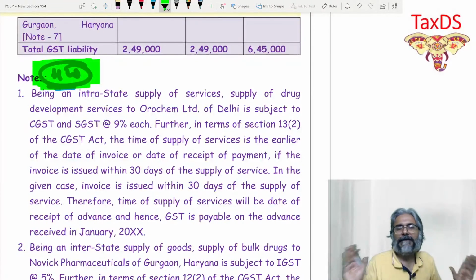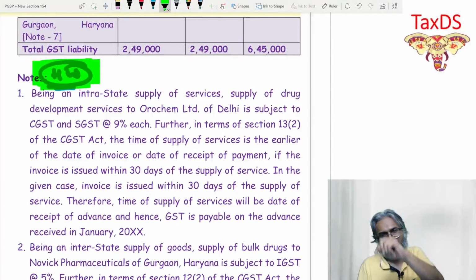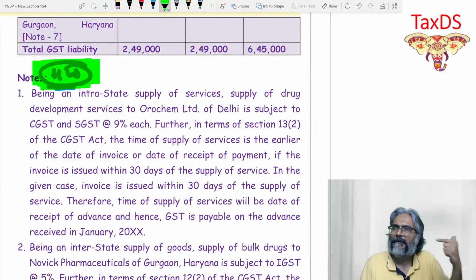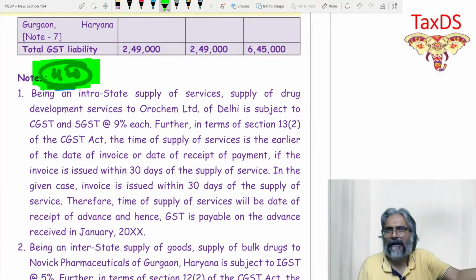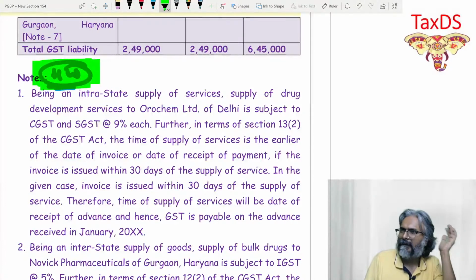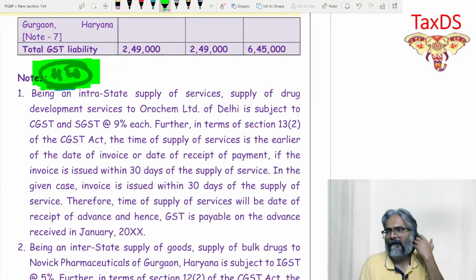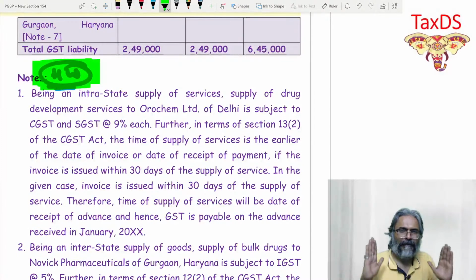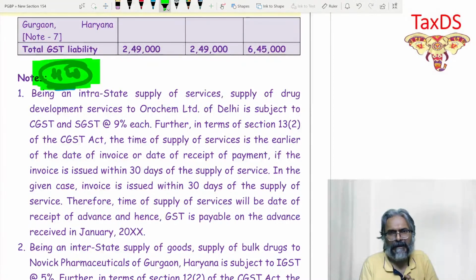We'll see you tomorrow, students, for the new topic, which is the time of supply. After time of supply, students, payment of tax, place of supply, thereafter ITC. This is the flow. After ITC, the strings of all the registration, returns, you have the demands, penalties, all that topic, and then finally we'll end up with the exemption and the RCM. That would be towards the end. So this is the flow in which things would be done so far as GST is concerned. So September will be done with GST.